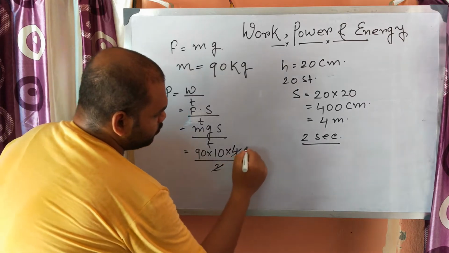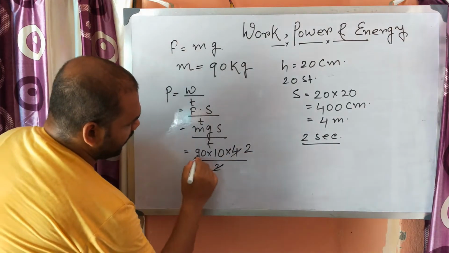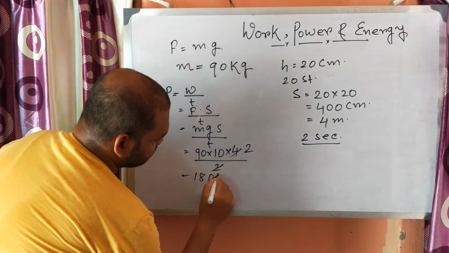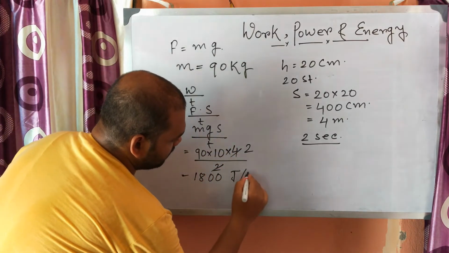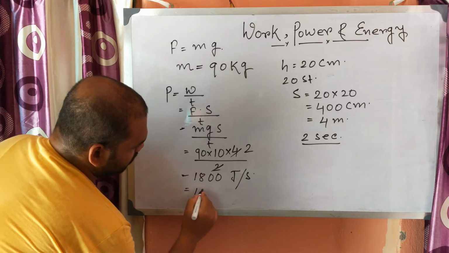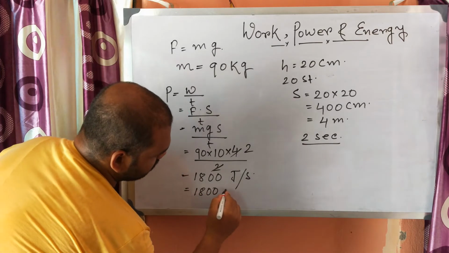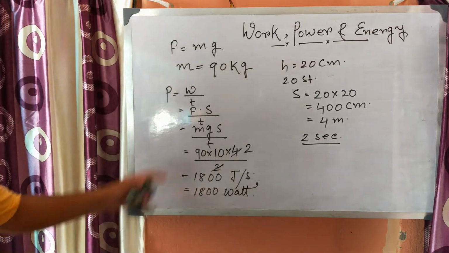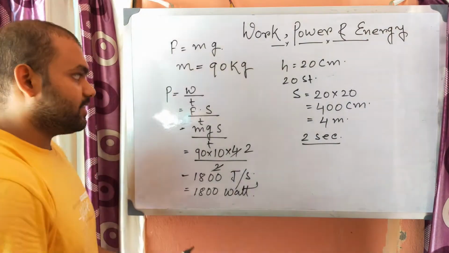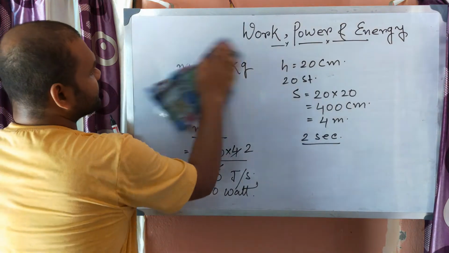So 2 2s are 4, and 9 2s are 18. So the power of the man is 180 watt, that is joule per second. Understand?